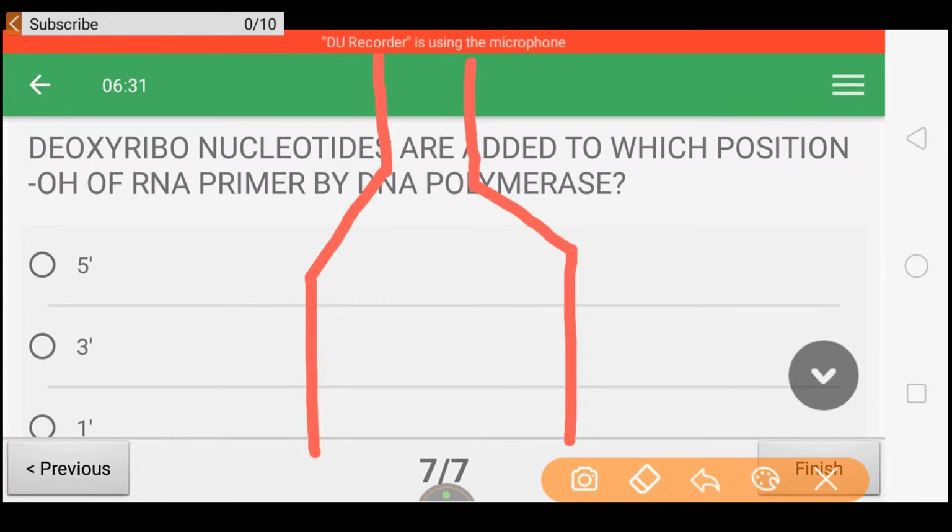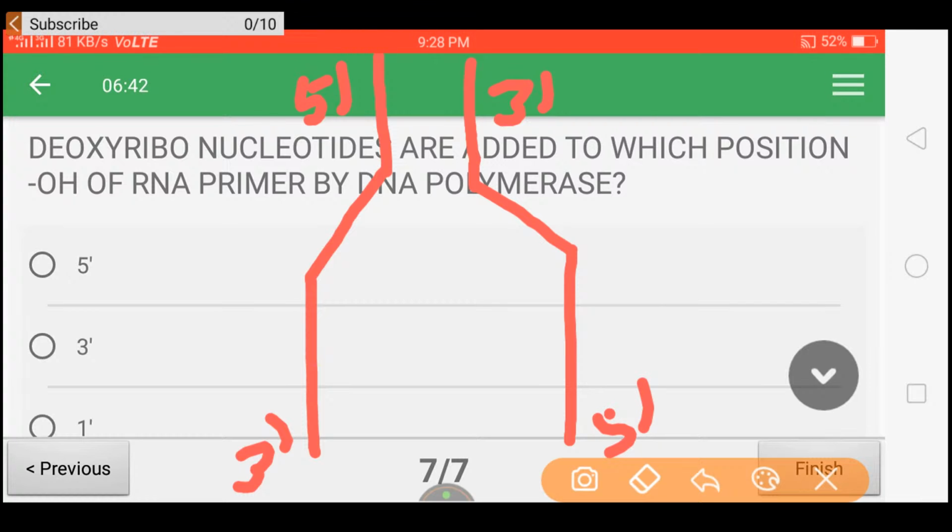So it is like this. This is 3 prime, this is 5 prime, this is 3 prime, this is 5 prime. So DNA synthesis is continuous in this strand and discontinuous in this strand. We will have a look in this strand.